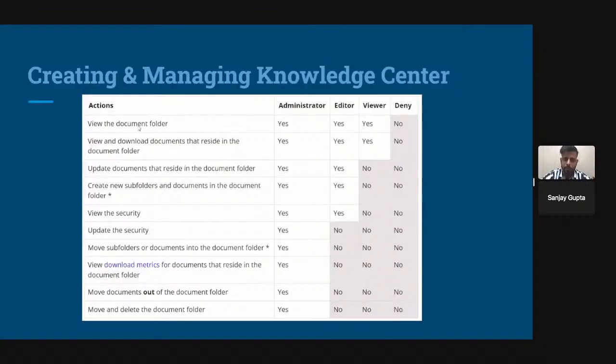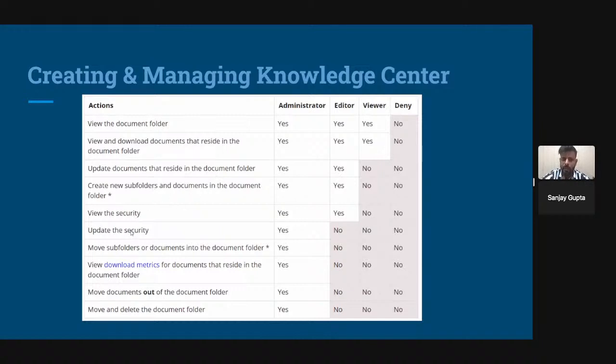Suppose I am part of administrator group, then I have all security levels. This particular group has all rights. If I'm editor, I have some of the rights, but some of the rights I do not have. Viewer has lesser rights than editor as well, and deny does not have any access. Suppose I'm an administrator, then I can view the document folder. I can download documents from the document folder or knowledge center. I can update documents from that particular document folder. I can create new subfolders.